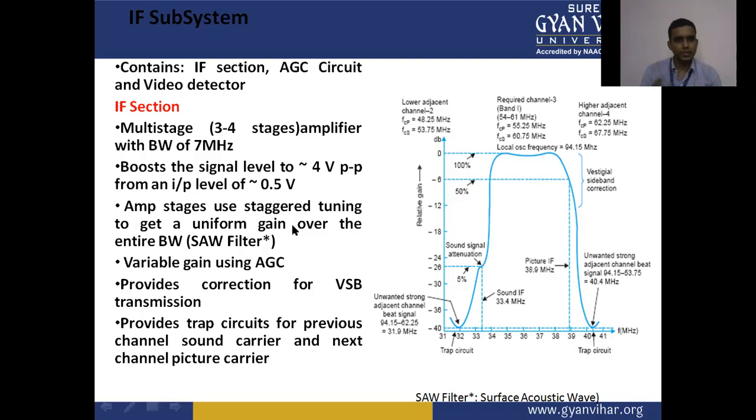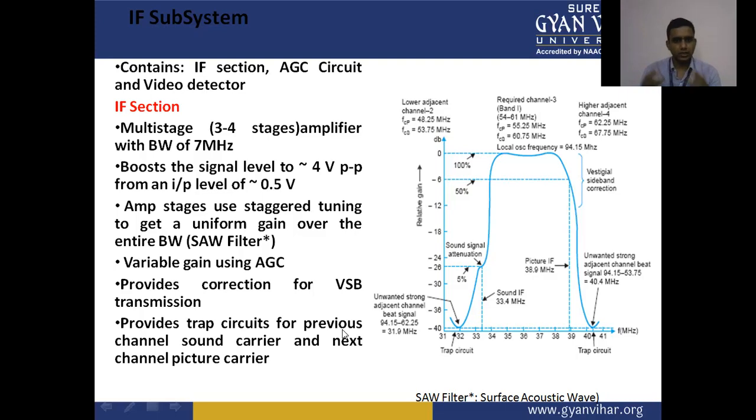The amplifier stages use staggered tuning to get a uniform gain over the entire bandwidth. Variable gain using the automatic gain controller controls the gain of the video detector signals, and provides the correction for vestigial sideband transmission.